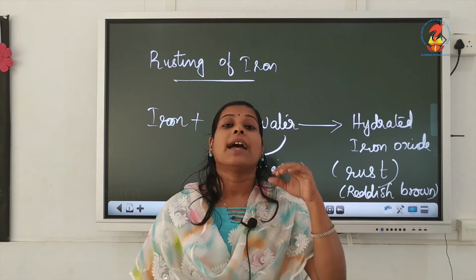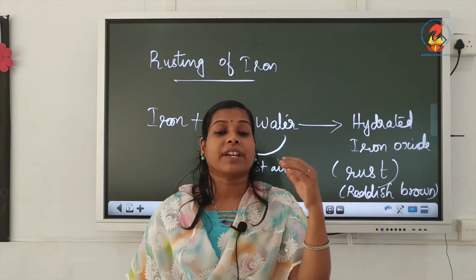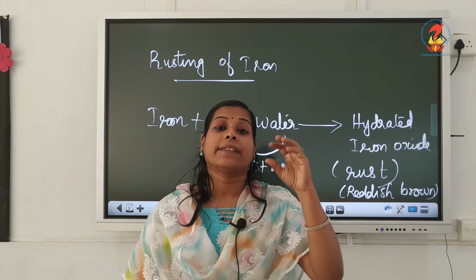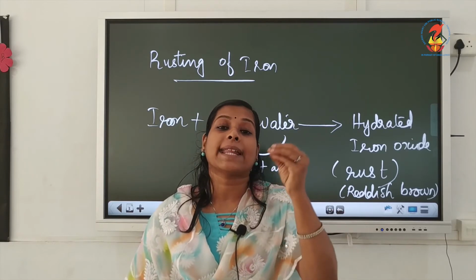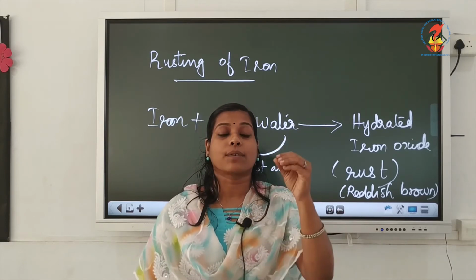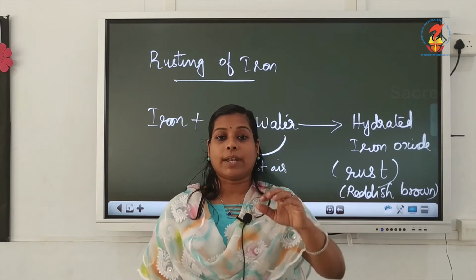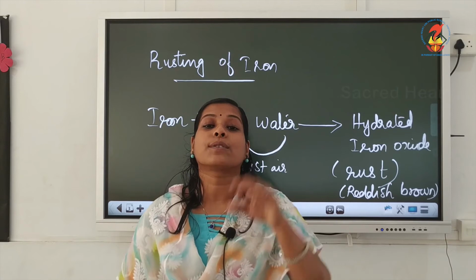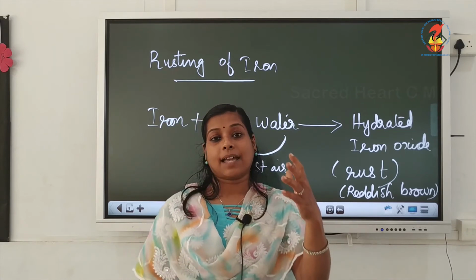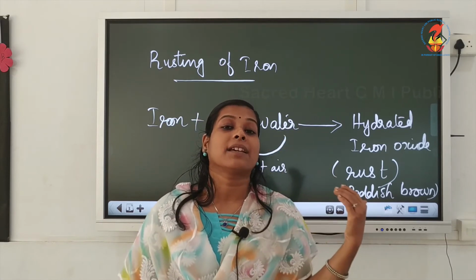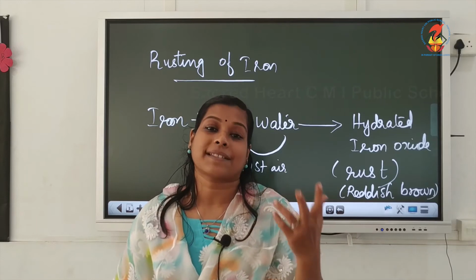For example, in that beach areas and all nearer to the sea, that water vapor will contain some minerals present also. When it is evaporating, minerals also will be present there. That minerals will increase the rate of rusting.